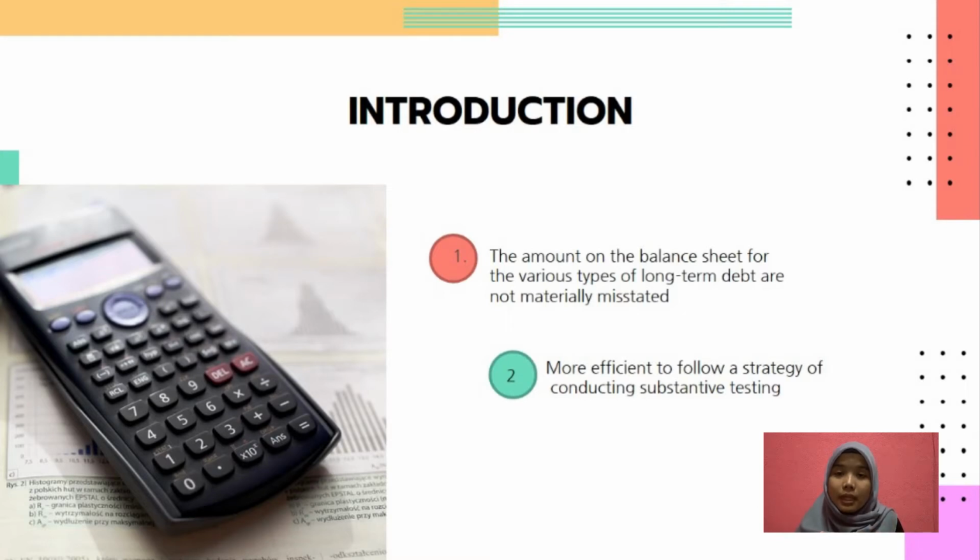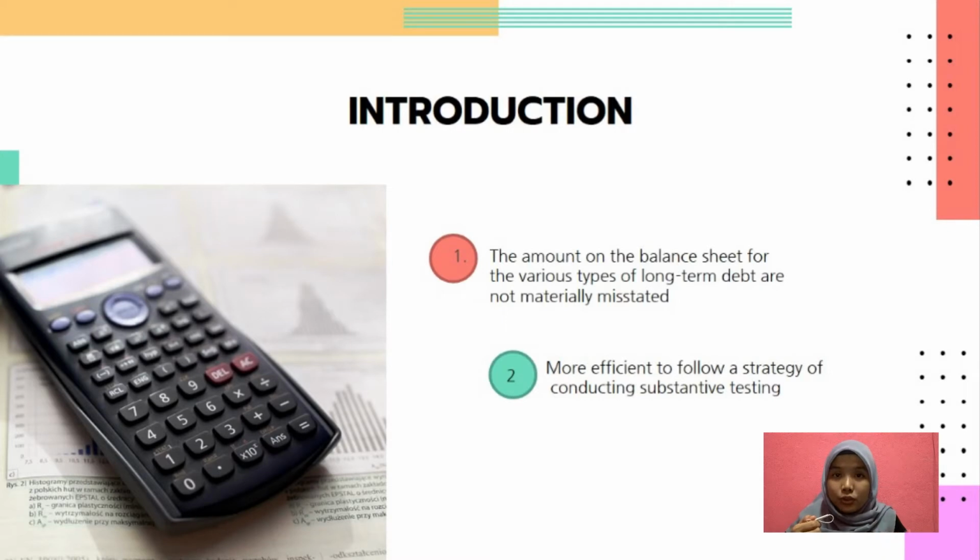So the approach for the audit of long-term debt usually depends on the frequency of the financing activity. For the entity that performs financing activity infrequently, the auditor tends to follow the reliance strategy, under which the internal control is evaluated and the test of control is performed in order to set the control risk.